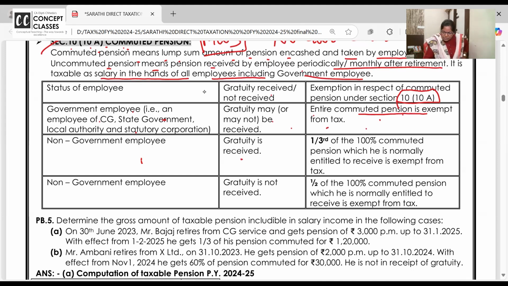are you receiving gratuity? Then 1/3 of 100% of commuted pension is exempt. If you're not receiving gratuity, half of 100% is exempt. 1/3 or half. If you're receiving the gratuity, 1/3. If not receiving the gratuity, half of 100% of the commuted pension is what is normally entitled to receive and is exempt. But take a pause and understand this is not 1/3 of what pension you have encashed or commuted. This is 100% commuted, half of 100.